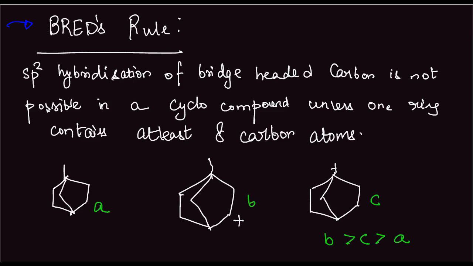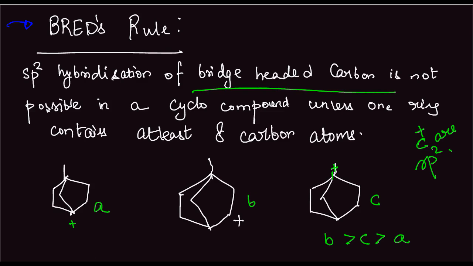Carbocations are sp2 hybridized, as we know, and there was a plus sign here as well. Now since carbocations are sp2, in the bridge position it is not possible, and there was this methyl group on top of which there was a plus sign. In carbocations, it is not possible to have sp2 configuration, so A is obviously almost impossible to exist at